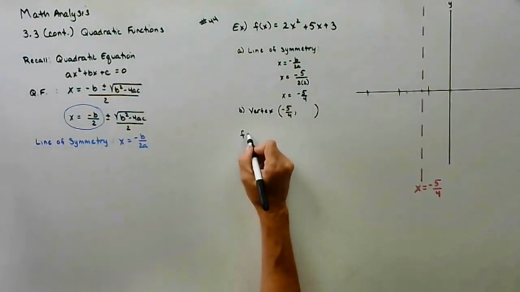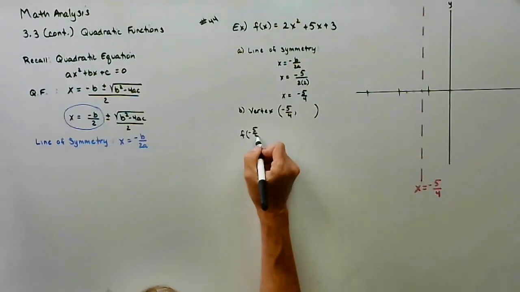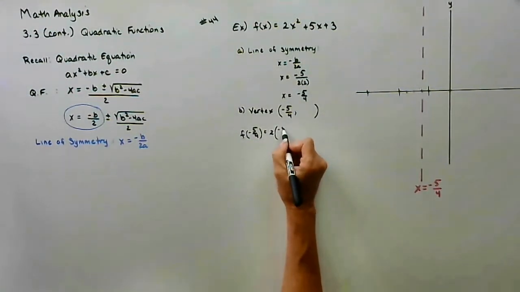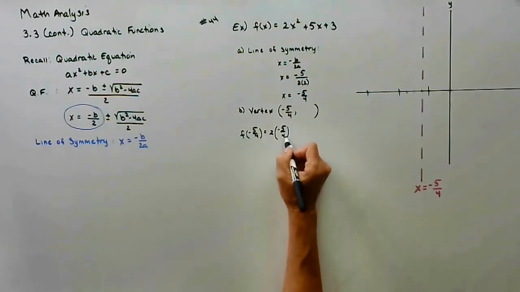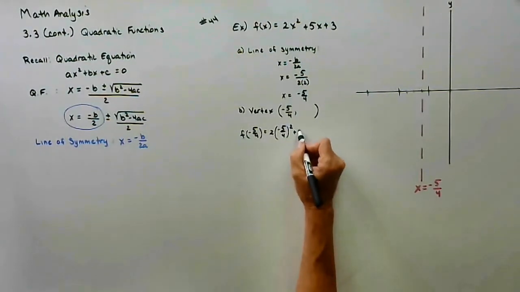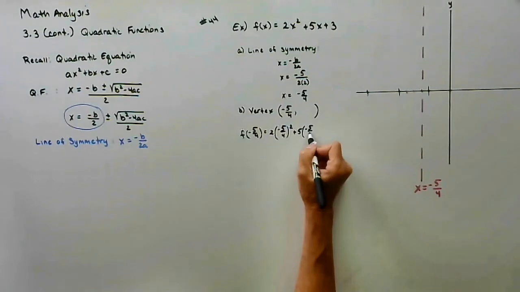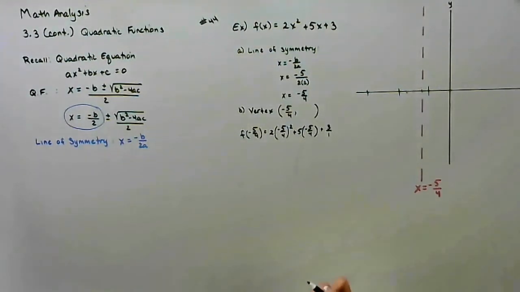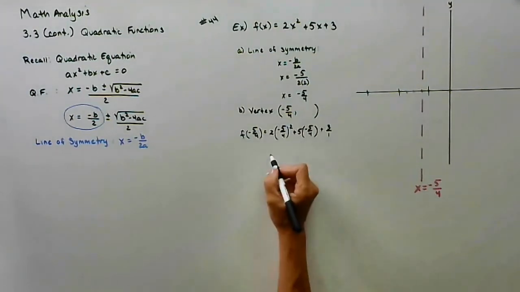All right, f of -5/4, let's just substitute it in. 2 times -5/4 squared, 5 times -5/4, plus 3/1, because it looks like I'm going to have to add fractions, so I went ahead and changed that to a fraction.